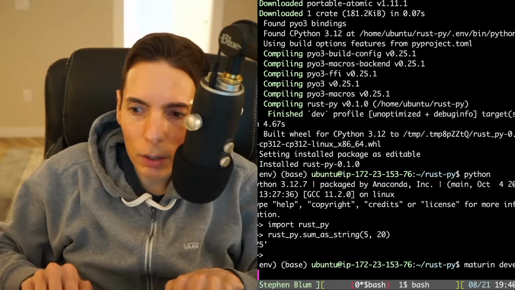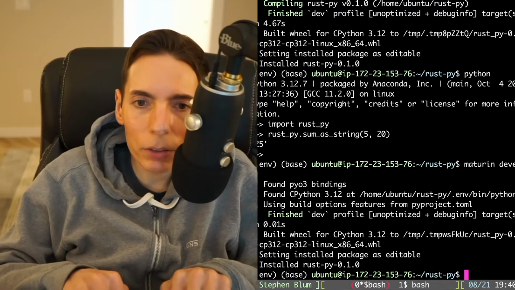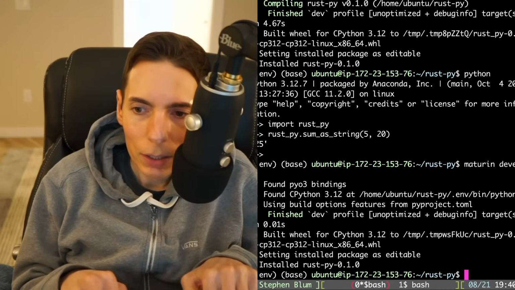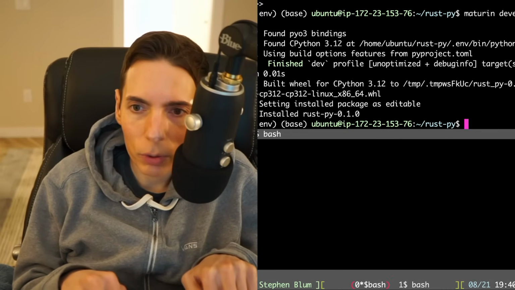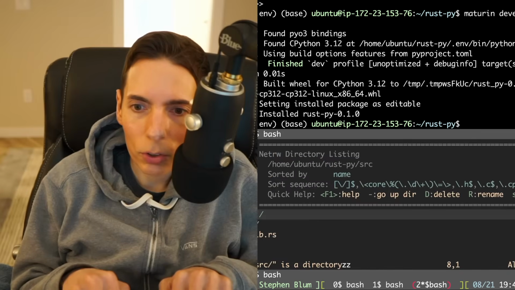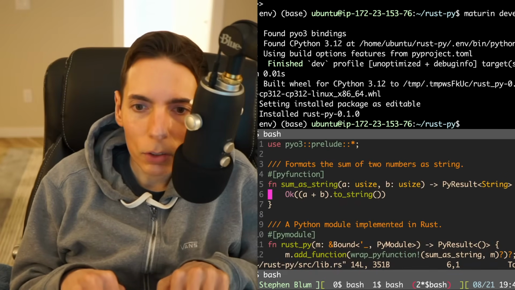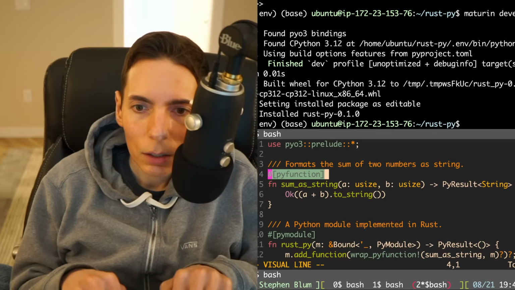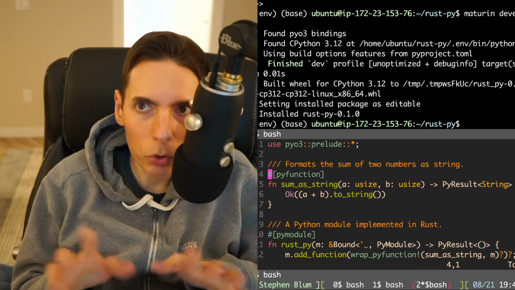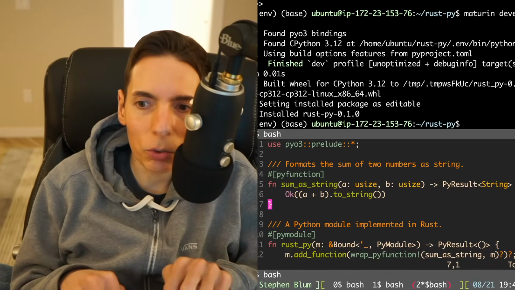Can I rerun Maturin develop, and then it just rebuilds it? Okay, so what we can do now, this is what I'm really excited about. I'm going to split the screen here so we have the top and bottom. I'm going to open up the source, and I want to create a new function. We're going to benchmark a for loop multiplying some numbers together. I think that's a really good idea.